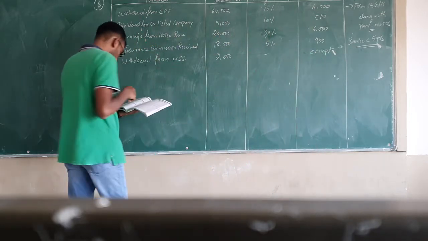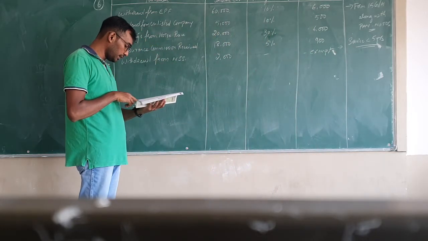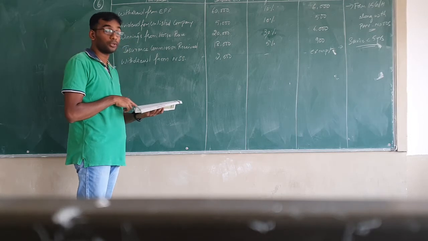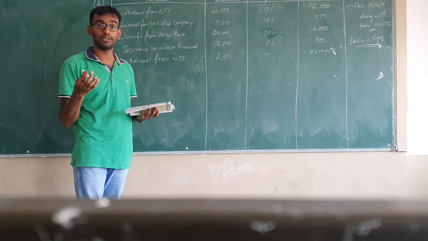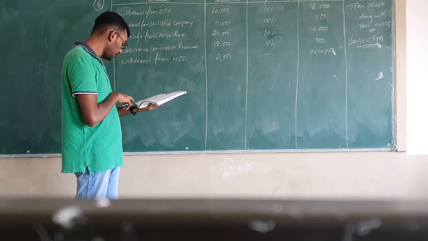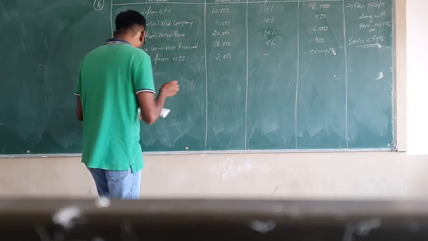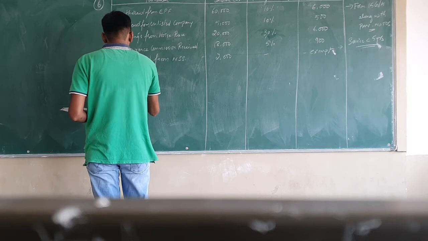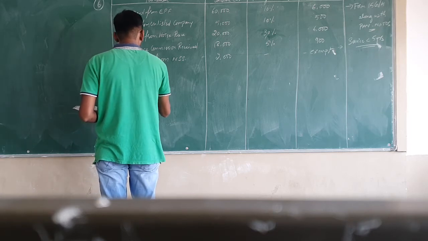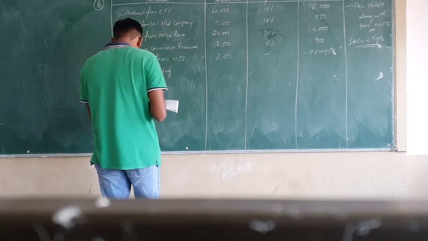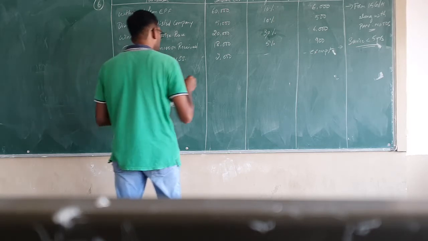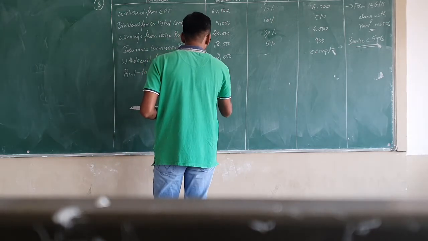Then the next item they have given: rent paid to building is 5,40,000 per annum. Whenever they give rent, you have to see whether the monthly rent is in excess of 50,000. Now they have given annual rent as 5,40,000. So write down rent to building. For the entire year they are paying 5,40,000.